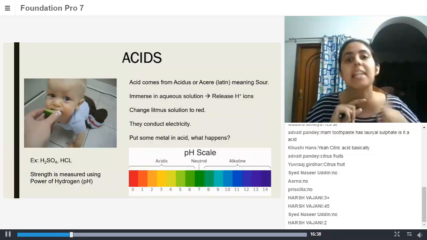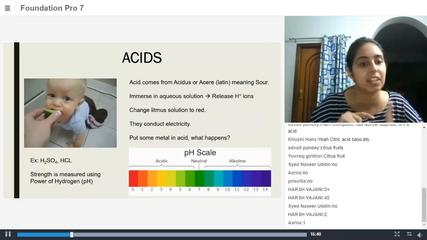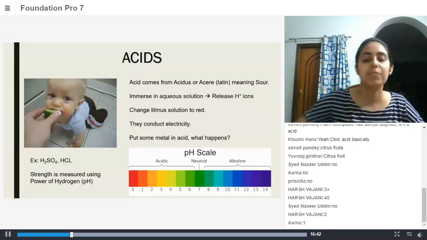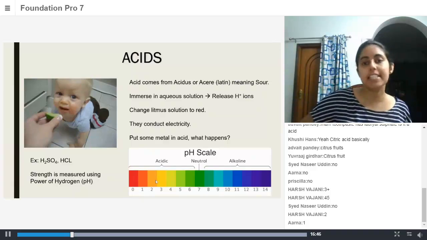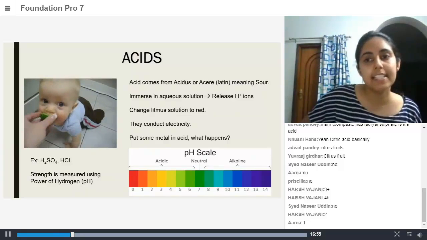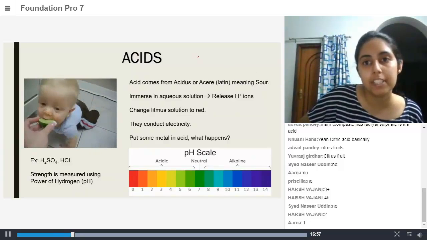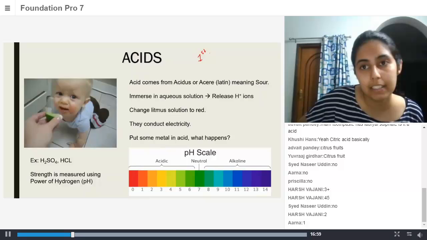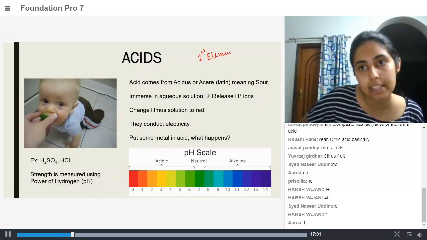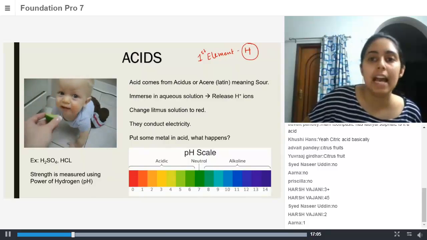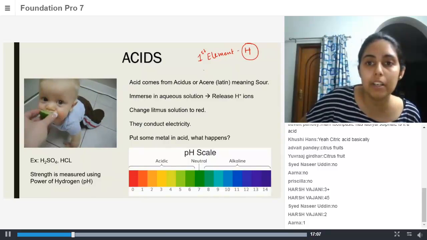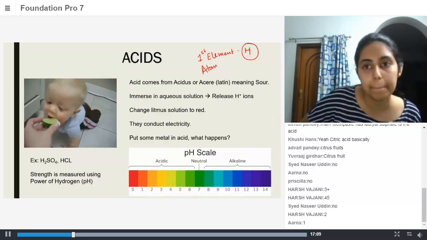It is the first element in the periodic table, hydrogen, and it is represented by capital H.